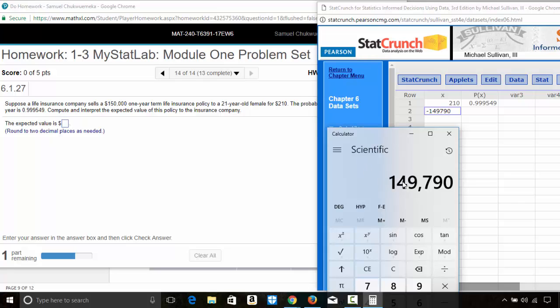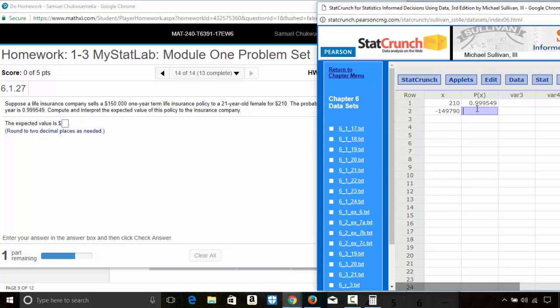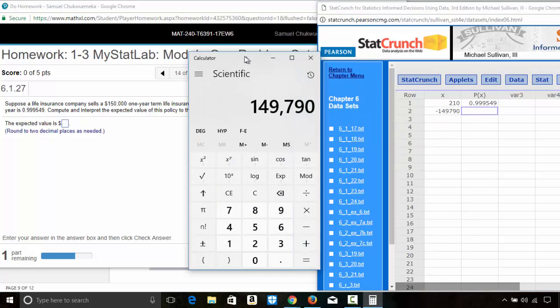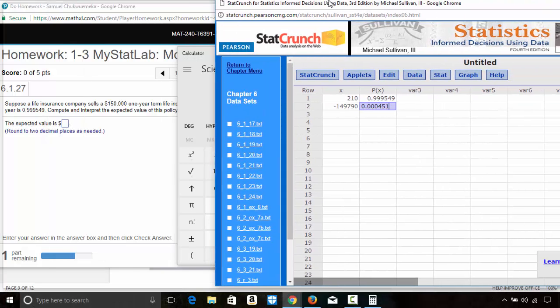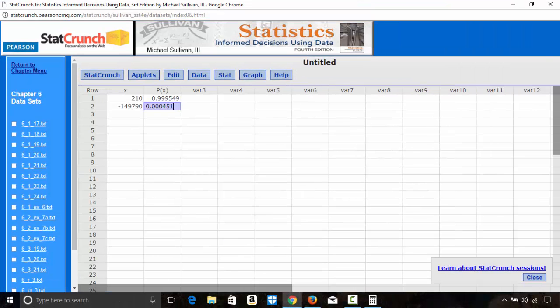So you have to put a negative sign here, and the probability of that will be 1 minus 0.999549, and that gives us 0.000451.